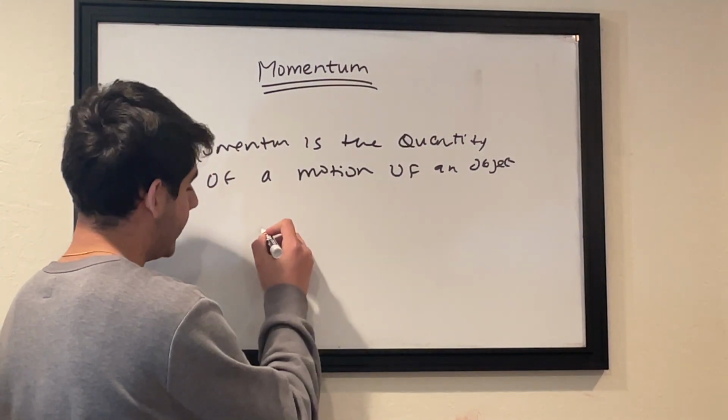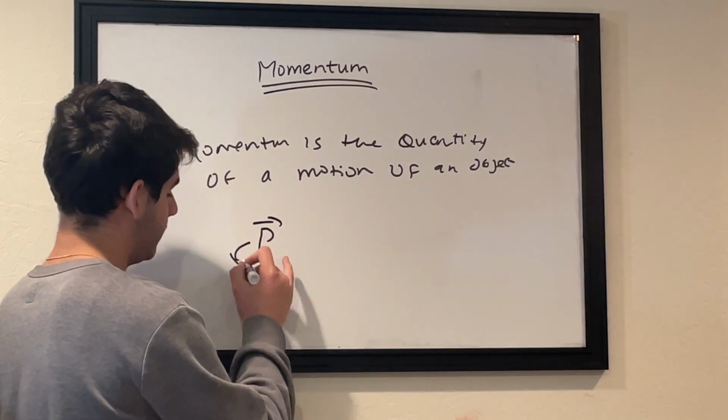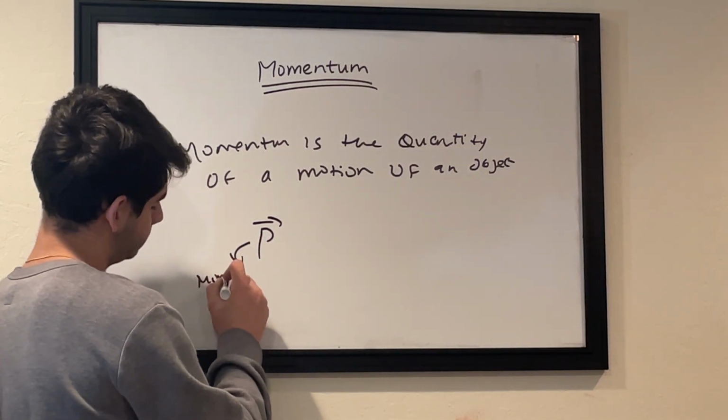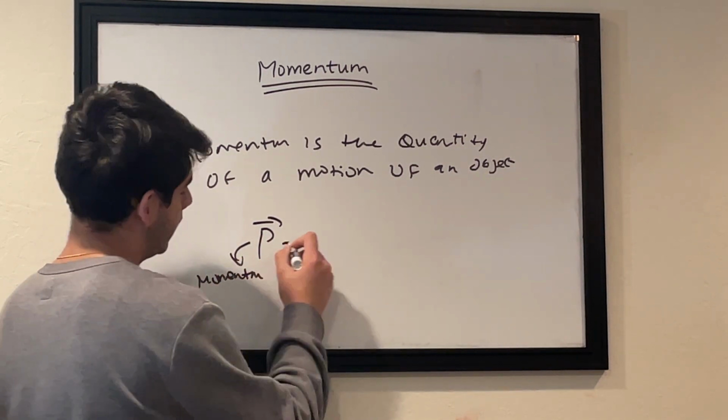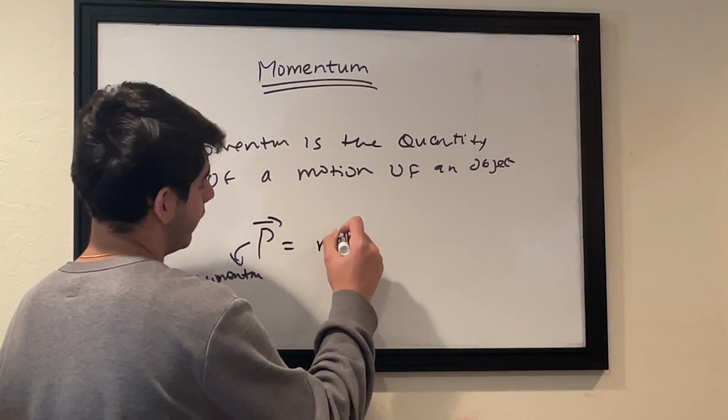Okay, so how do you define momentum in a formula way? We can say that momentum, which is defined as P, is equal to mass times velocity.